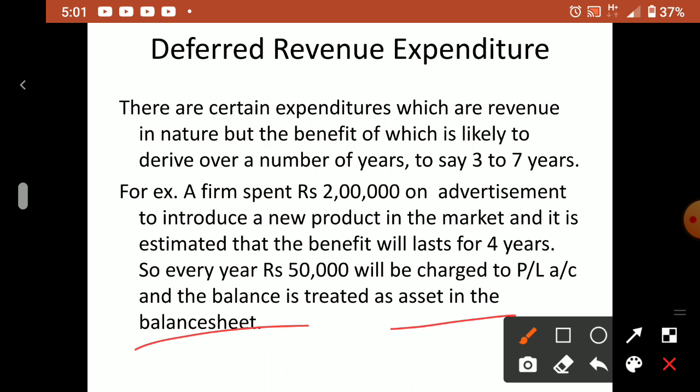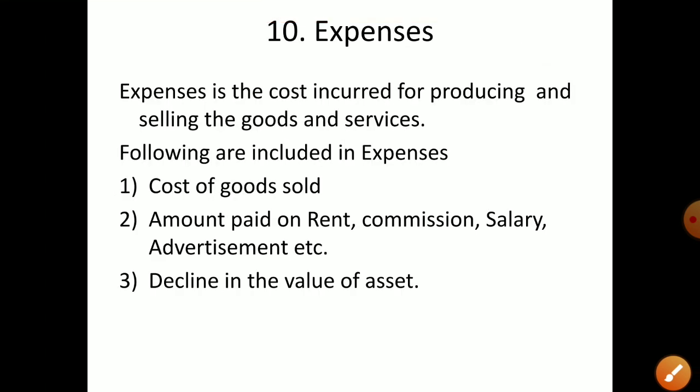Whatever you are spending on revenue items for earning profit, you have to show in the profit and loss account. But advertisement is a huge expenditure, and you will be getting the benefit in the coming years also. You cannot put the full amount of 2 lakhs in the P&L account of this year. You can put only the benefit of that in this year. 50,000 is assumed. How did you get it? 2 lakh divided by 4 years. Like that you have to calculate and write. So this is known as what? Deferred revenue expenditure.